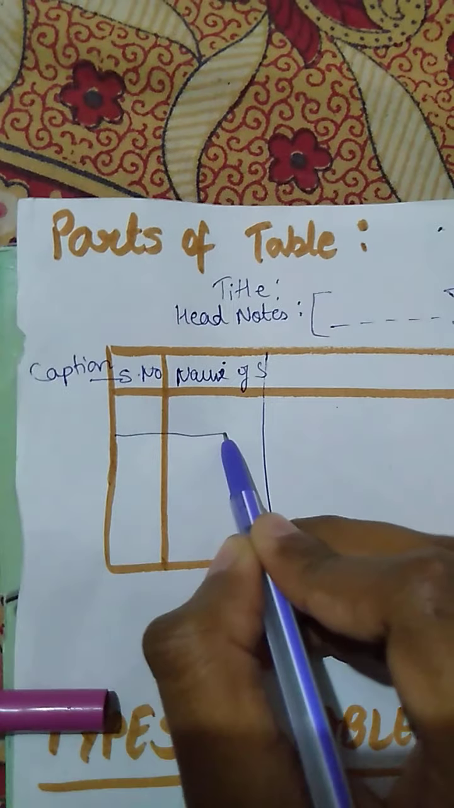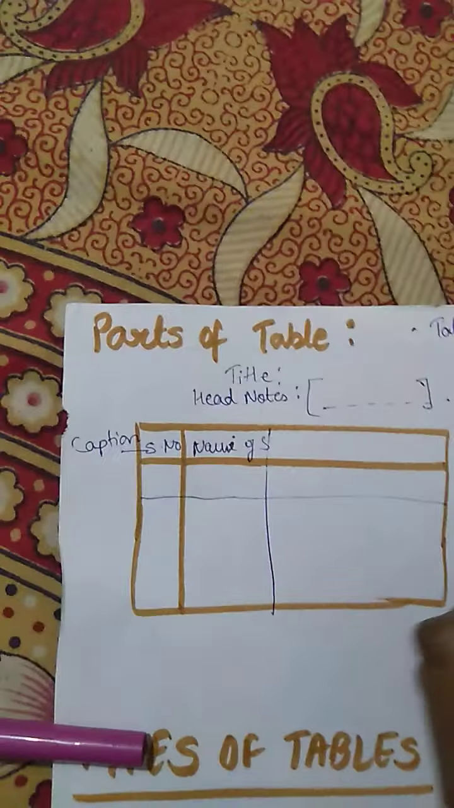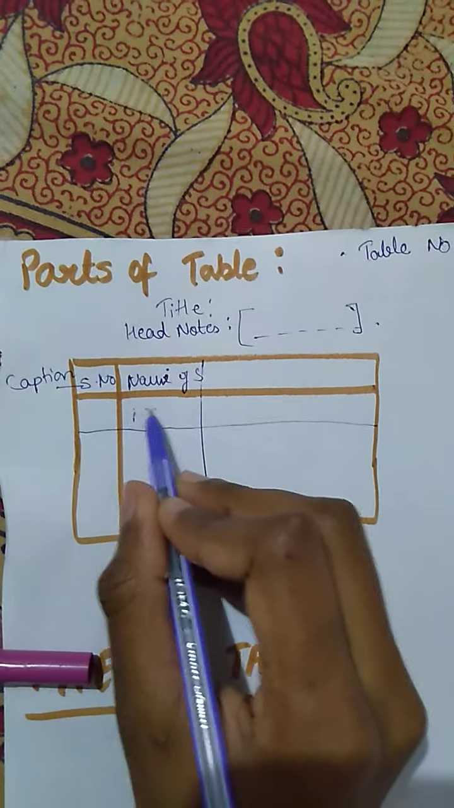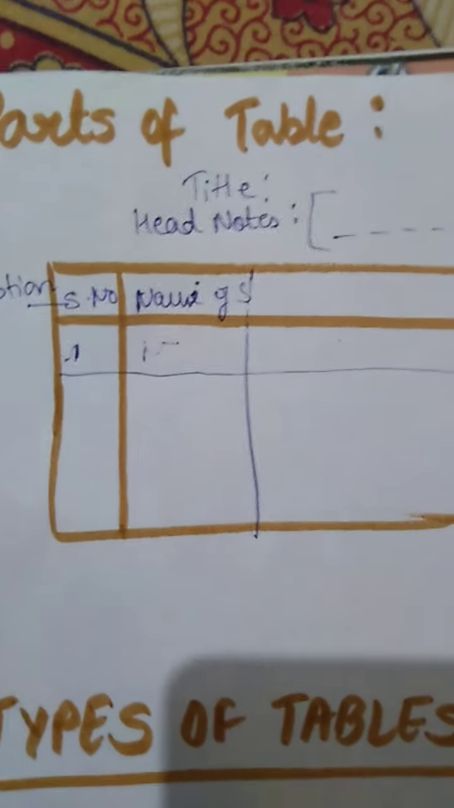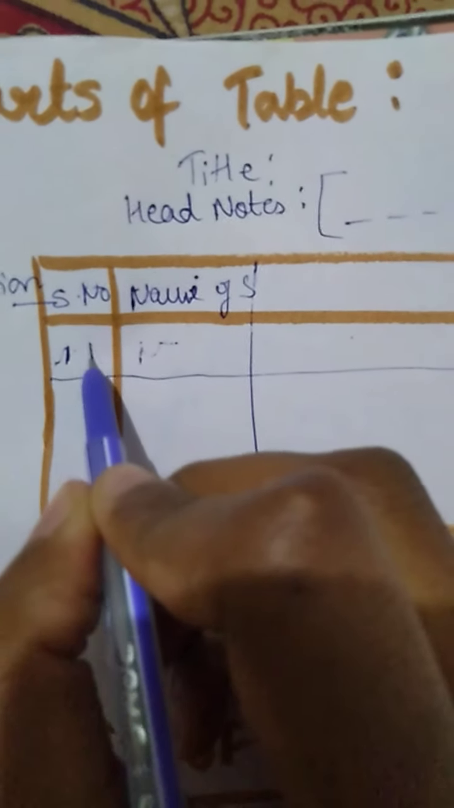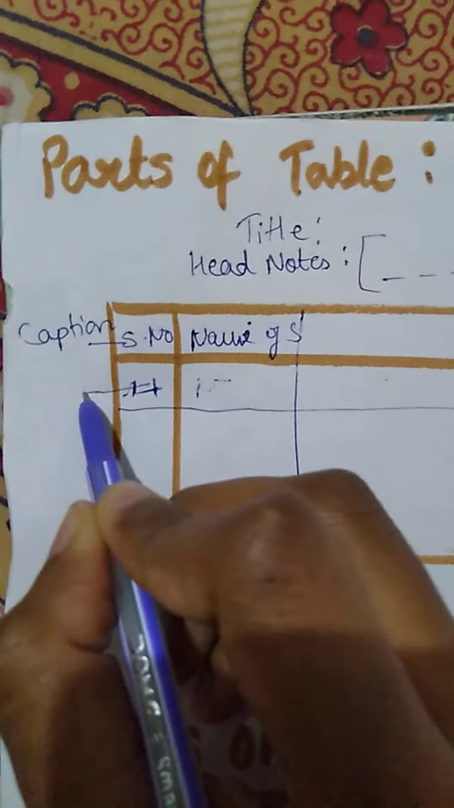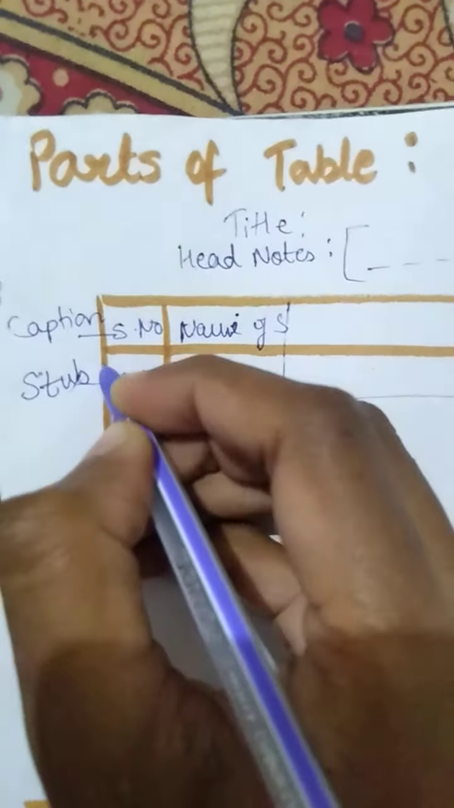Second, we talk about stubs. Stubs are the headings which are basically given to the horizontal rows of the data of the table. Whichever name of a student we write here, and the serial numbers we write in this way, the heading which we place over here is known as stubs, S-T-U-B-S.